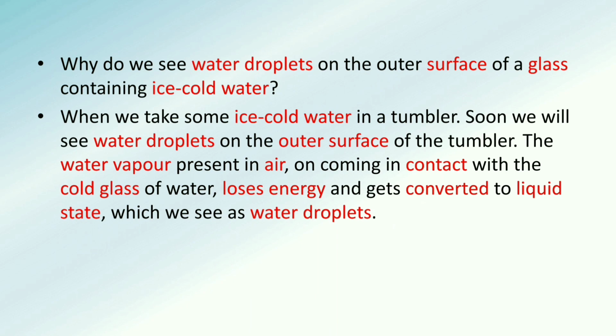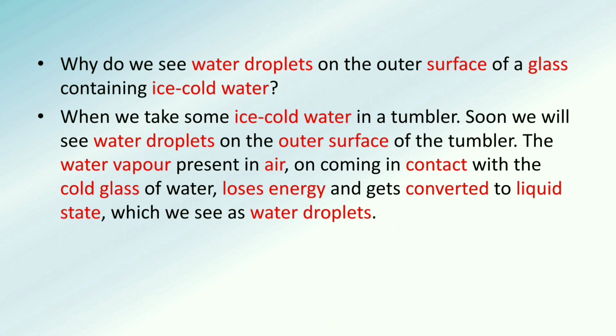The water vapor present in the air on coming in contact with the cold glass of water loses energy and gets converted to liquid state, which we see as a water droplet. So you can say that the particles were already in the atmosphere. Now these particles came in contact with the cold water of the glass.